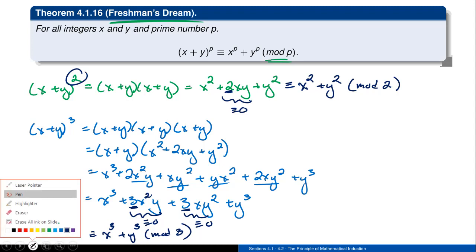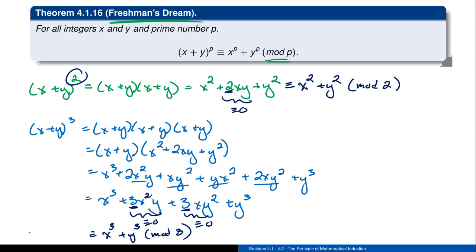So the reason why this is often referred to as the freshman's dream is that first year students forget some of their classic algebra tricks and they're like, oh, I know what x plus y to the 5th is, you're going to say, oh, this is just equal to x to the 5th plus y to the 5th. You're just going to bring those little 5's in there. And in general, that's not going to be true. But what this is saying is that if you do this reduction modulo 5, that result actually is true.